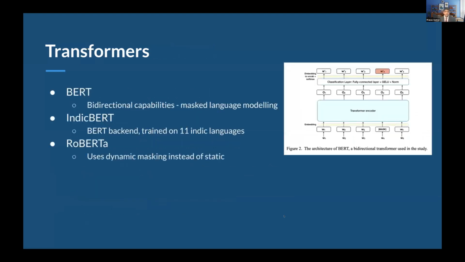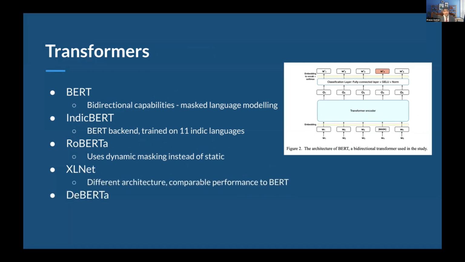Going to the technical aspect, we used a lot of different transformers in our training. We started by using BERT, which has bidirectional capabilities, which means it has masked language modeling. Indic BERT, which is BERT, but actually trained on 11 Indic languages, which is very useful for our specific use case. RoBERTa, which is using dynamic masking instead of static masking. And it was also trained on a larger quantity of data than the main BERT, and so this actually increases robustness. XLNet had a completely different architecture, but it had a very comparable performance to BERT.